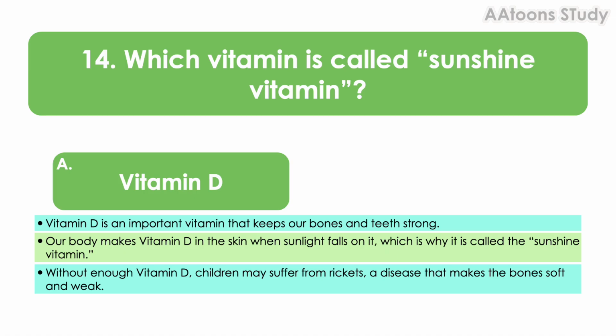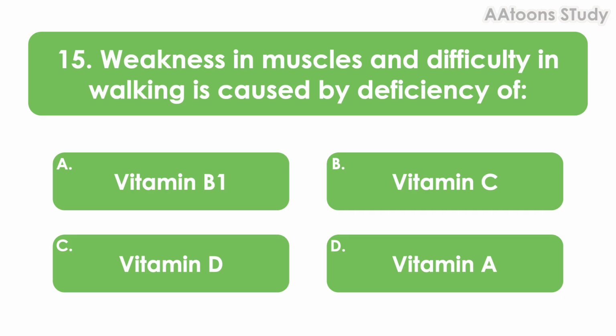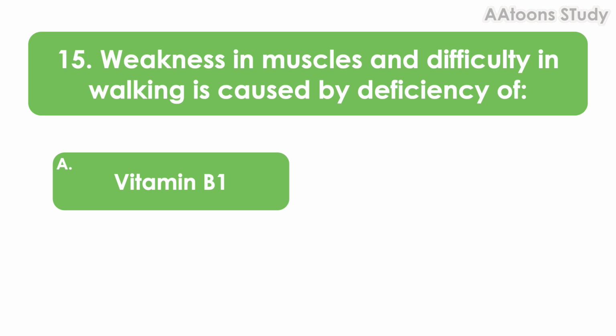Without enough vitamin D, children may suffer from arthritis, a disease that makes the bones soft and weak. Spending some time in sunlight and eating foods like milk, eggs, and fish help the body get vitamin D and stay healthy.